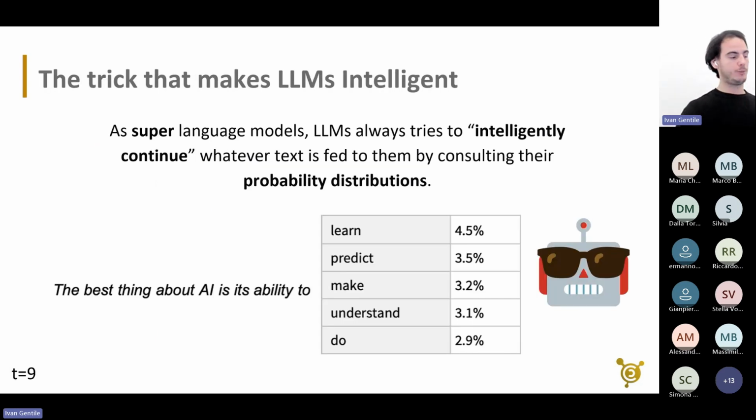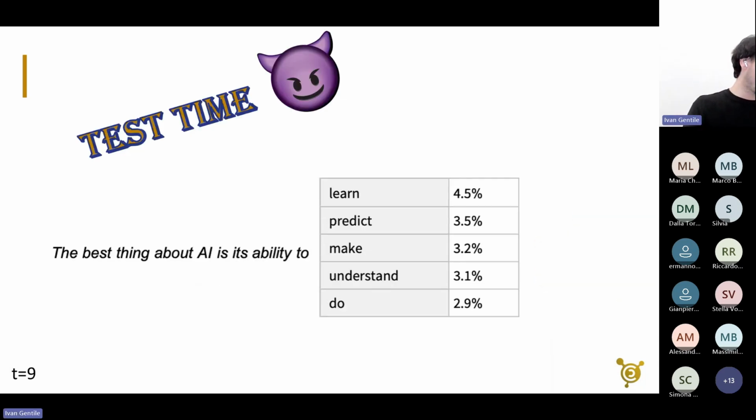If we continue, let's say in this case 9 words, so step T9, we have this table where it outputted "the best thing about AI is its ability to", and if we stop there, we'll have this probability distribution with all the words that it can predict and the probability assigned to each word. I'll give you 2 seconds to think about which word the LLM will select now. Let's think between the 5: learn, predict, make, understand. Which one will the LLM actually choose?